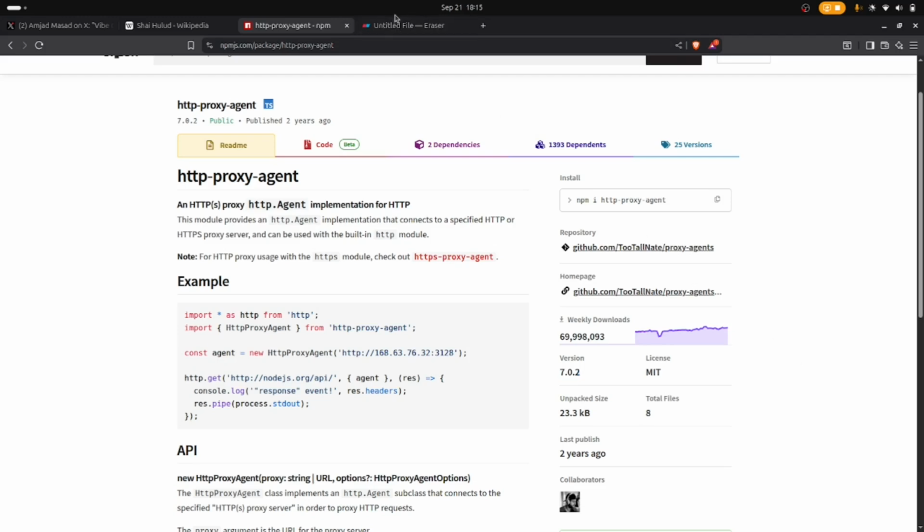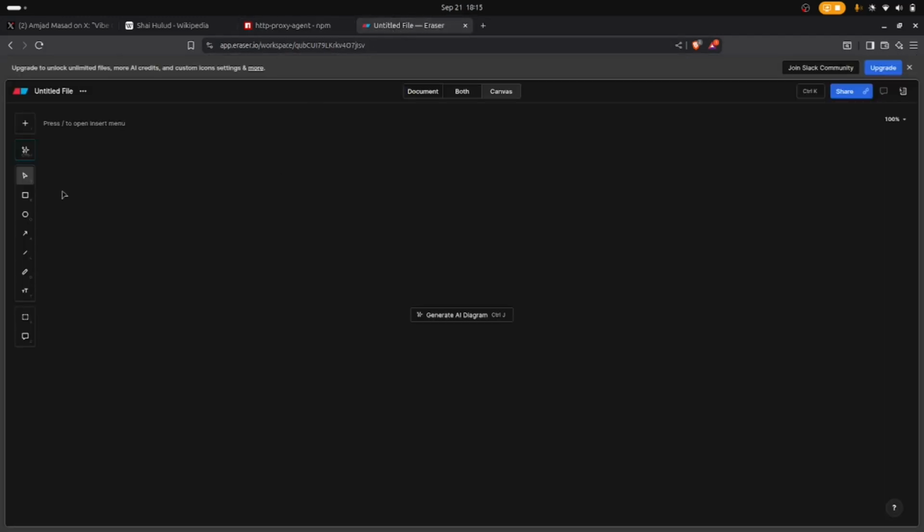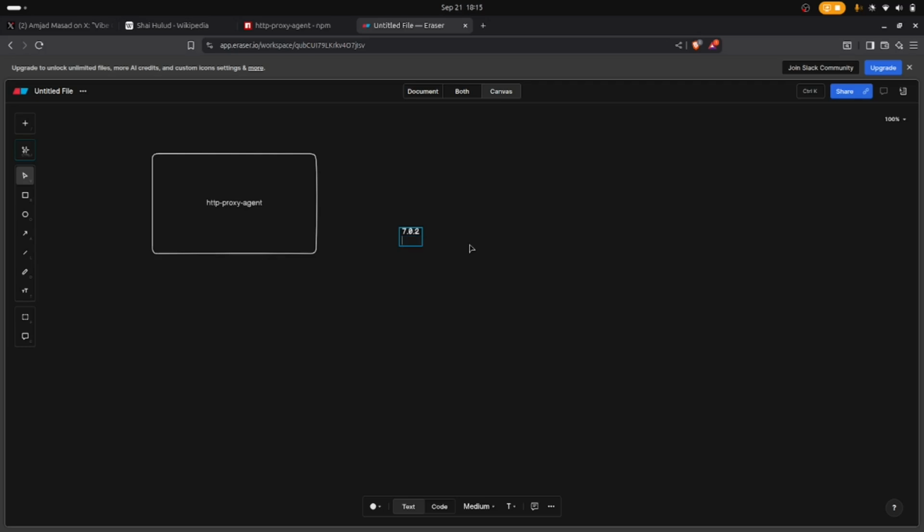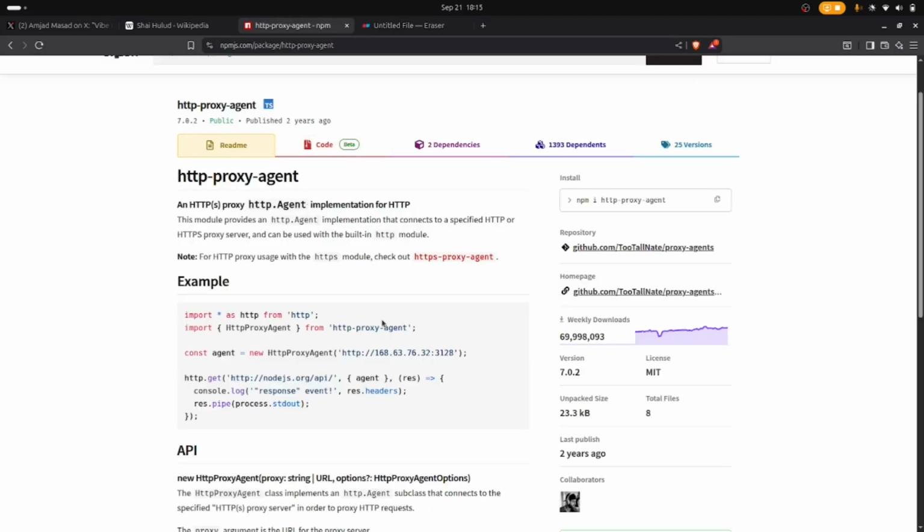Now let me explain what exactly this Shai-Hulud virus is. So suppose you have HTTP proxy agent, and for this package we have different versions, like the first version can be 7.0.2, another can be 7.0.3, 7.0.4 and so on. Now for each package there is a moderator. There is a person who actually manages these packages. Basically they are responsible for publishing new versions.